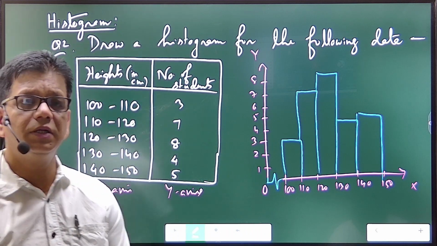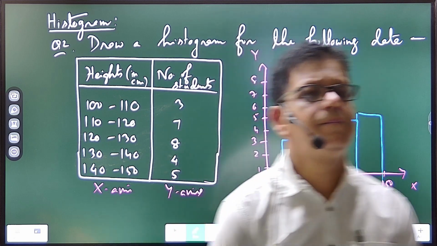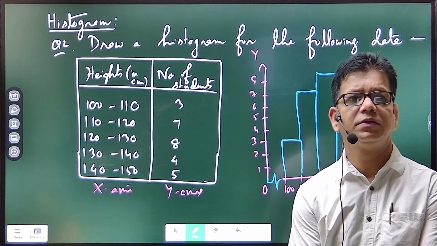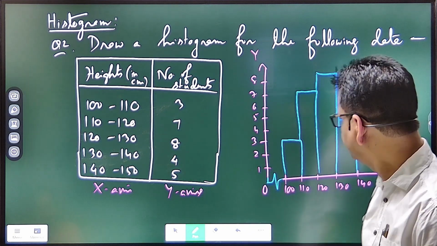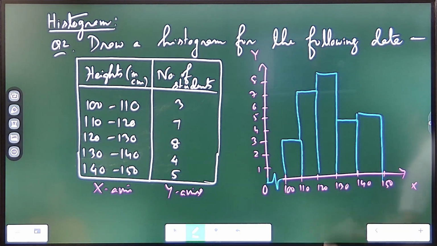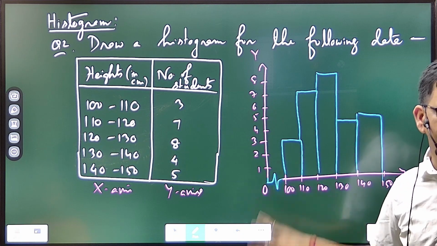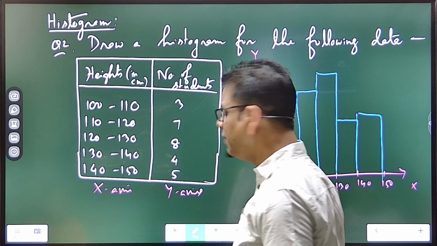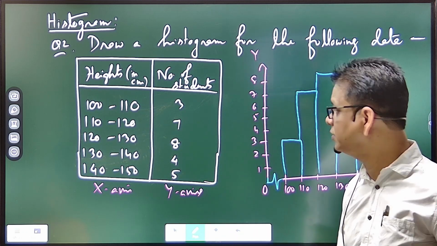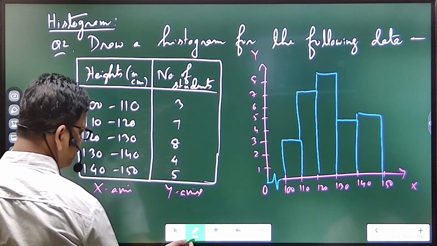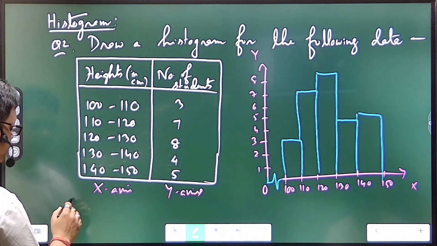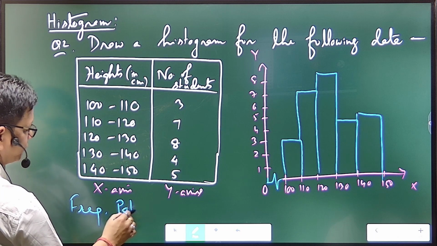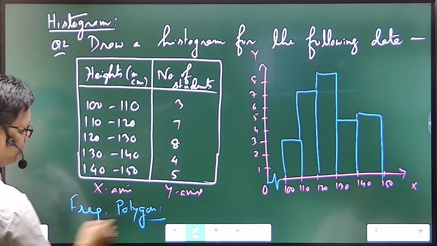Is it okay, those who are online? All right. So now the histogram is ready. As I told you, this is the very simple basic histogram that you already know. Now what I'm saying is, from the histogram we can also draw one more graph that is called frequency polygon. These things are in my PDF.